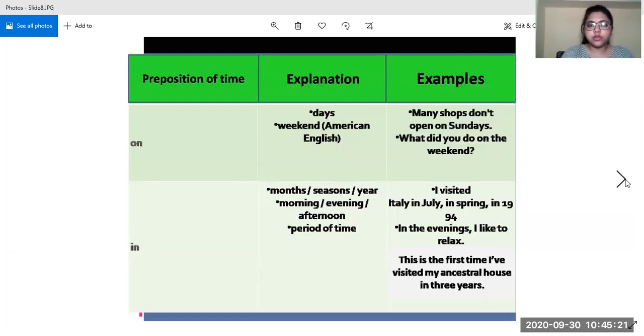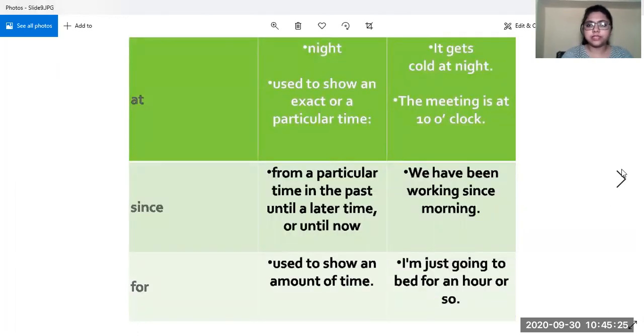Now let us move on to the next set of words which are used as prepositions for time. "At". Okay, "at" is used with night. It is used to show an exact or a particular time, like it gets cold at night, the meeting is at 10 o'clock. See, we are talking about a particular time.